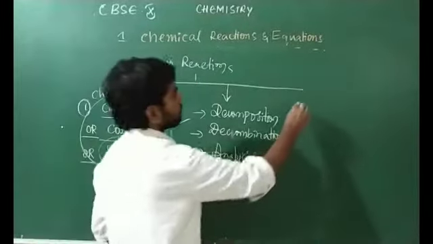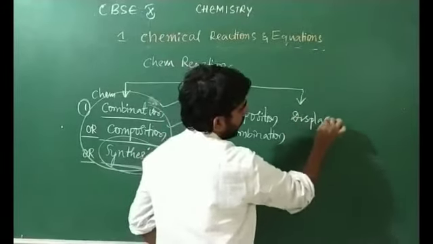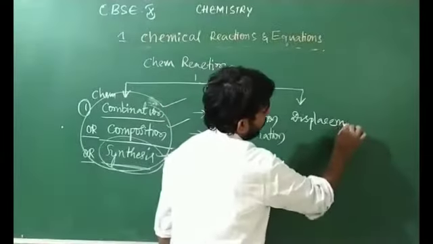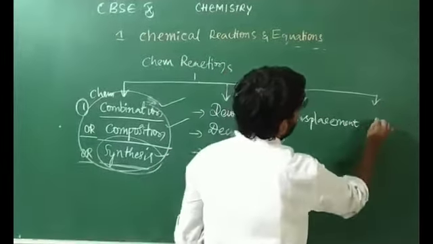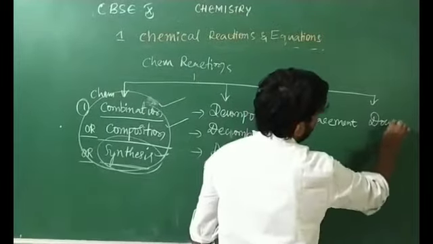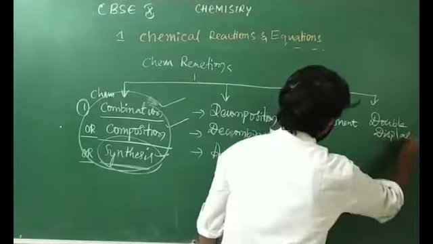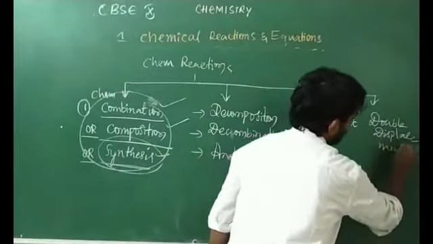Then one more type is the displacement reaction, chemical displacement reaction. And the fourth one is the double displacement reaction, and different names are there. Just today, double displacement reaction.